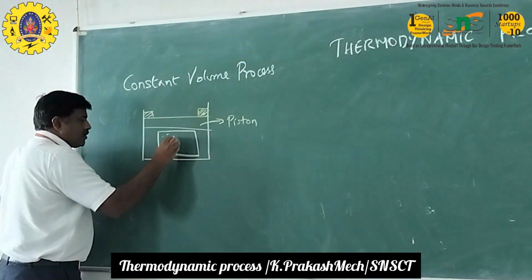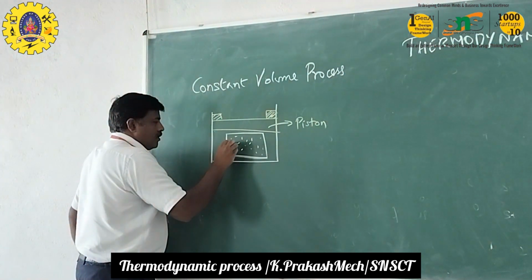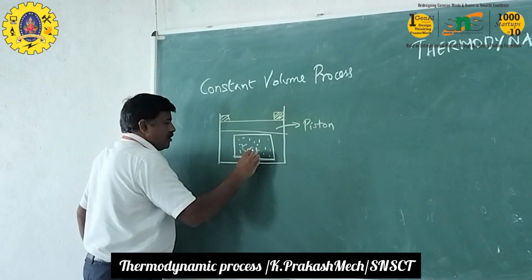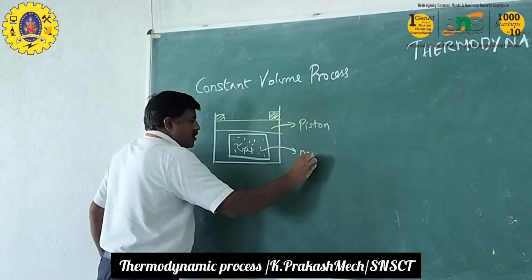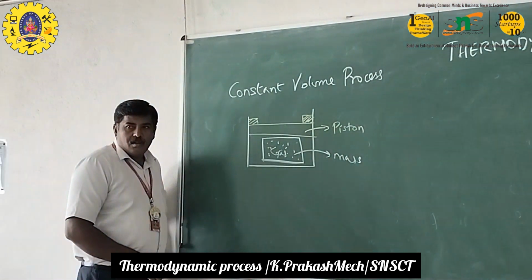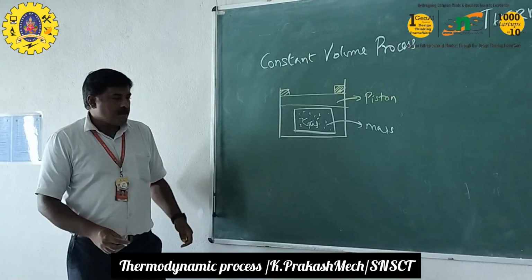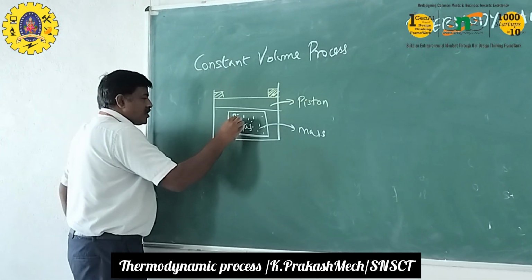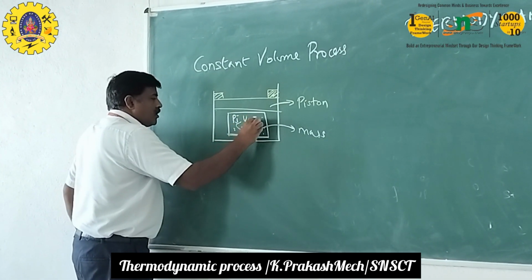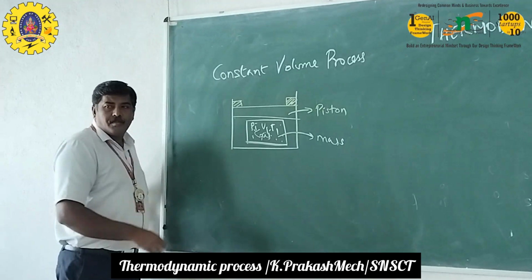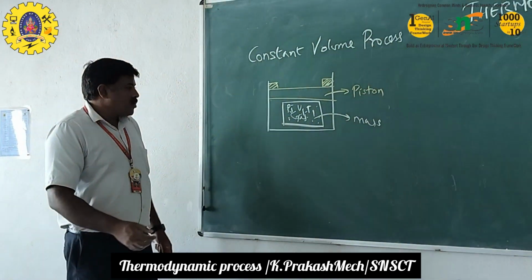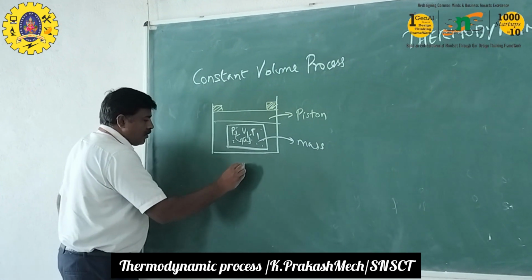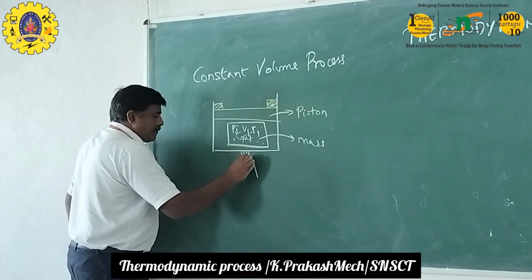The gas has some mass, and it has some properties like pressure, volume, temperature.